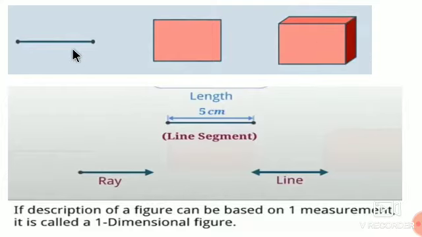This is the segment. A segment has only length. This ray has only length. The line has only length. So if the description of a figure can be based on one measurement only, that is the length, then it is called a one-dimensional figure. So segment, ray or line is a one-dimensional shape.